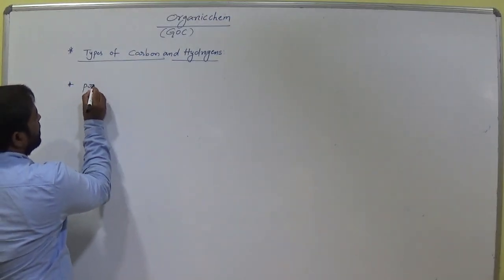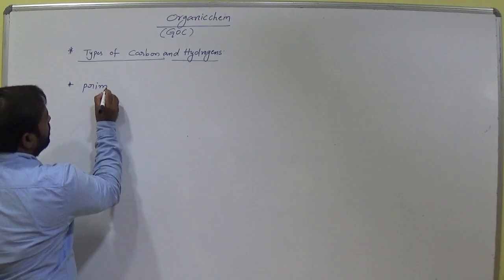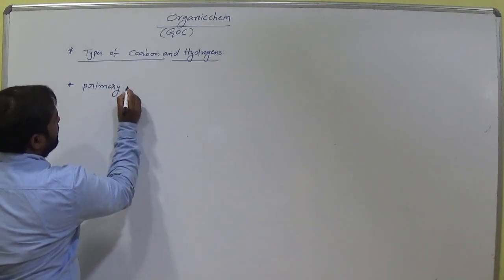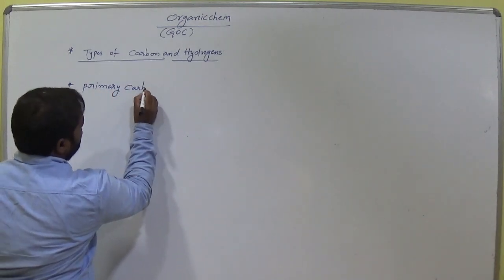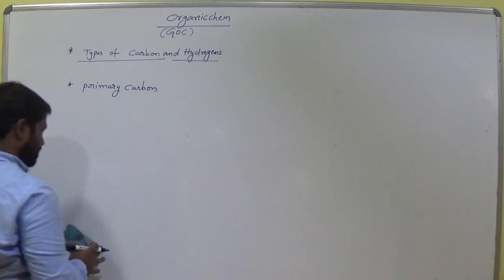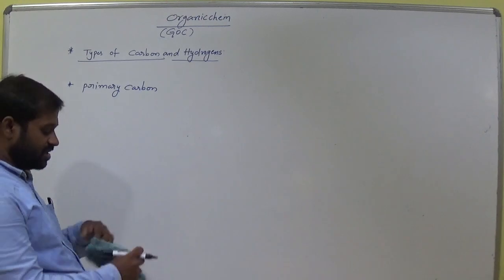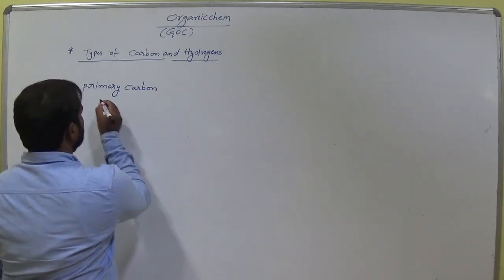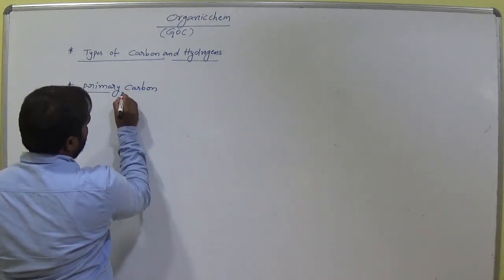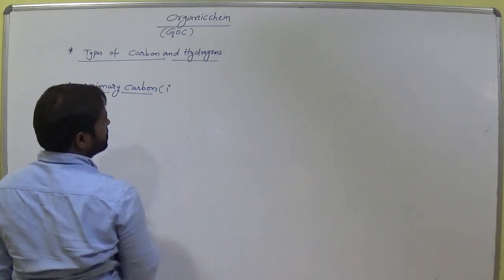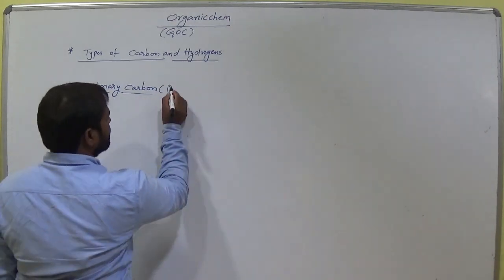The first type of carbon is primary carbon. What is called primary carbon? So these primary carbon, we can also write like this, primary. Okay, remember this.